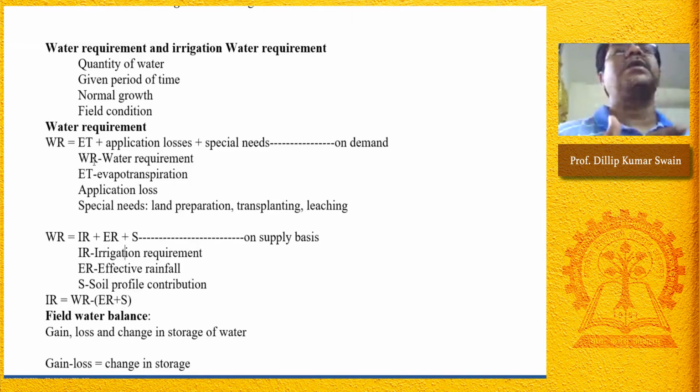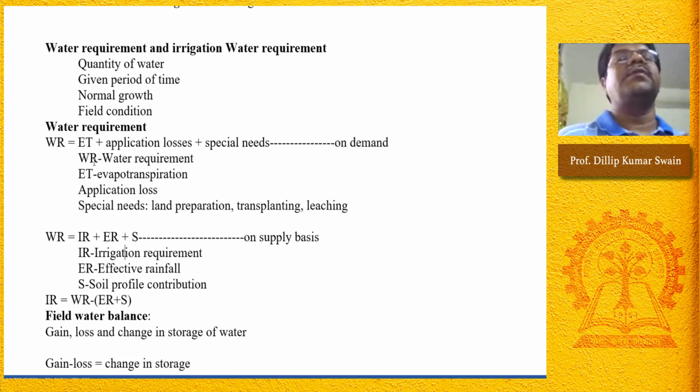So from that you can measure. The purpose is to monitor the water loss at every 24-hour interval, because the other losses are eliminated: there are no seepage losses because the four sides are closed, and the bottom is also closed, so there is no loss of water through deep percolation. So whatever loss of water there is, it is only through evaporation and transpiration. That we can monitor and record at field level through a lysimetric experiment. But when we don't have this facility for measuring the actual ET losses from the field, we can take help of empirical formulas.